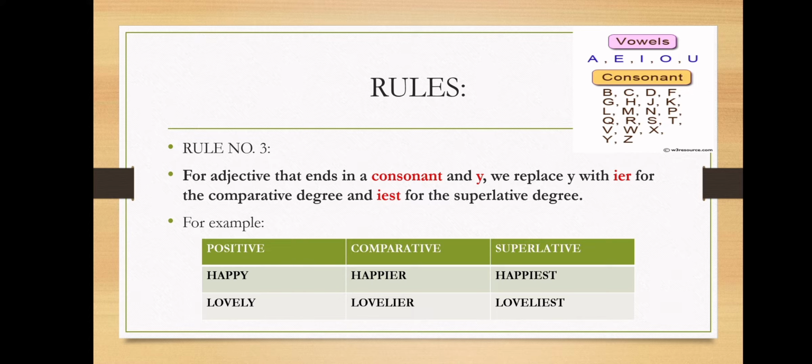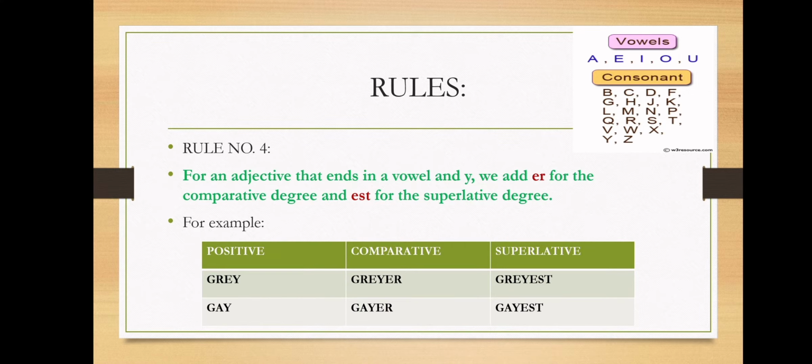Now children, let's see rule number 4. For an adjective that ends in a vowel and Y, we add ER for the comparative degree and EST for the superlative degree. So now let's see the example, grey. So according to the rule, the word grey ends with Y, and before Y we have a vowel E, as you can see on the screen. So now we will add ER for the comparative degree and EST for the superlative degree. So it would be grey, greyer, greyest. Similarly, we have gay.